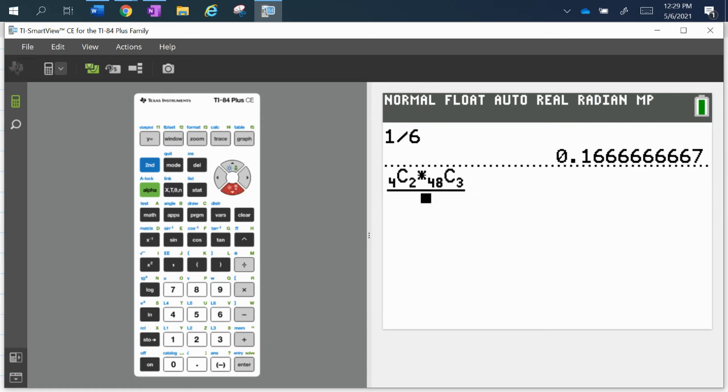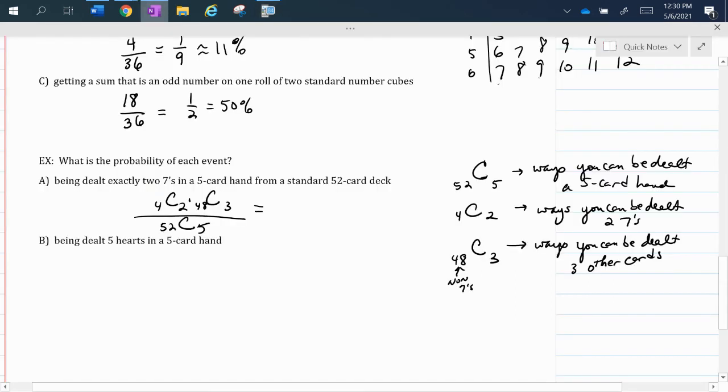The order does not matter. And that's the number of favorable outcomes, out of the total number of possibilities, which is a combination of 52 choosing 5. And it gives me, I'm going to round, 0.0399, which is about 4%.